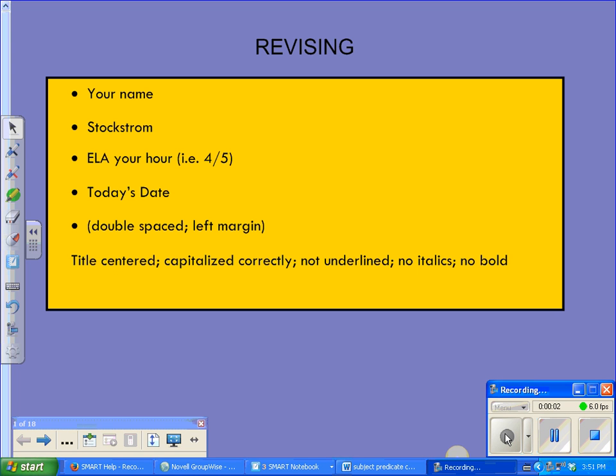This will be your revising lesson for the narrative writing piece. You will work your way through each step. The first step is to check your MLA header.